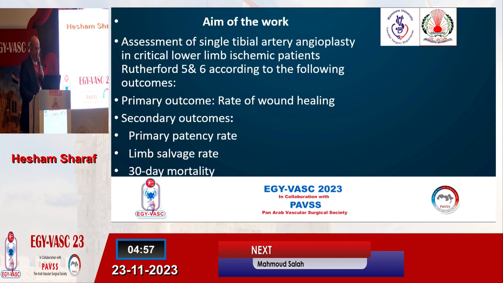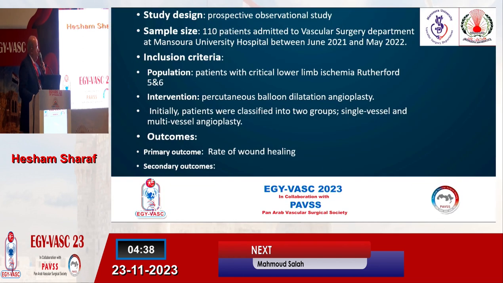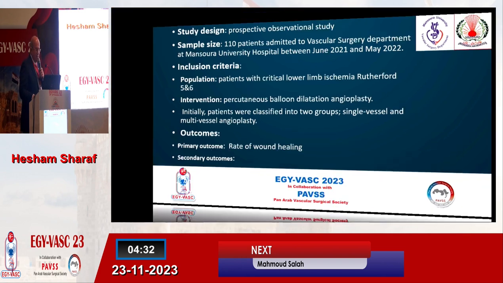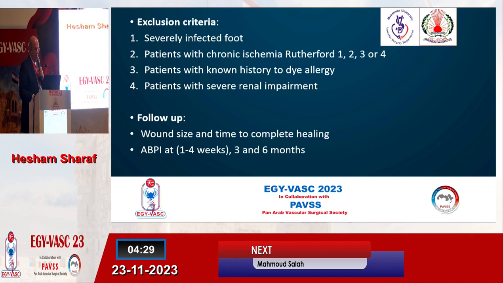This series of cases assessed single tibial artery angioplasty in critical limb ischemia, Rutherford 5 and 6. Patients presented with ulcer or gangrene, and our primary outcome is the rate of wound healing, and secondary outcomes are primary patency, limb salvage, and 30-day mortality. About 110 patients were admitted to this study and classified into single tibial and multiple tibial vessel angioplasty.